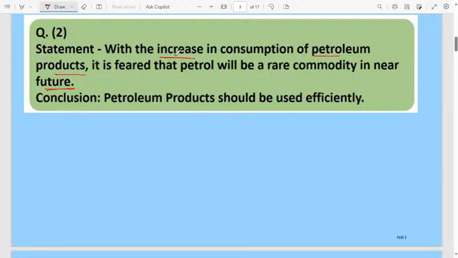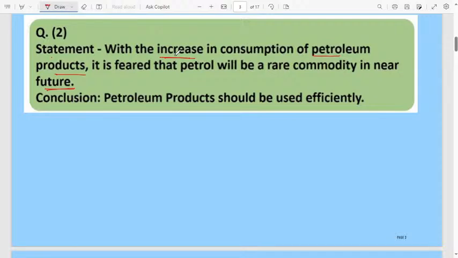If we go on increasing the consumption of petrol like this, then it is feared, meaning we have to be scared, that one day petrol will be a rare commodity in the near future. Maybe one day we will not get petrol. That is what the statement is telling.